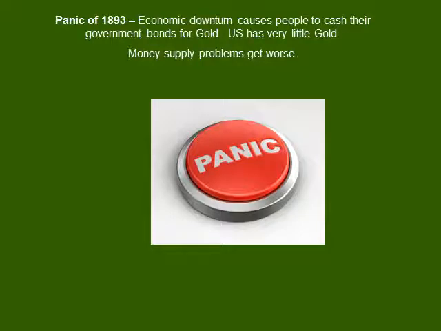So a lot of people had government bonds, which is a promise that the government will pay back money that you've given to them. And they wanted to trade them in for gold because they felt that gold is a safer bet than a government bond. The problem was the United States didn't have a whole lot of gold, and this exacerbated those money supply issues that we've been talking about. There's even less currency available, and so the money supply issue, this gold versus silver issue, really becomes the main political issue in the 1890s.